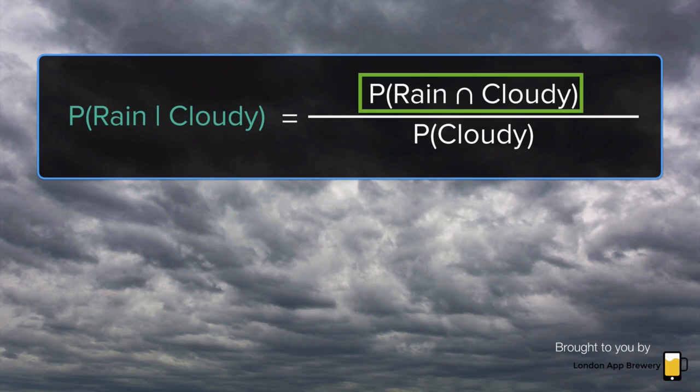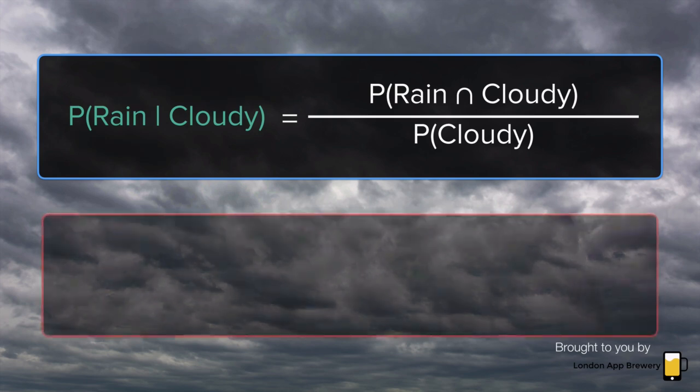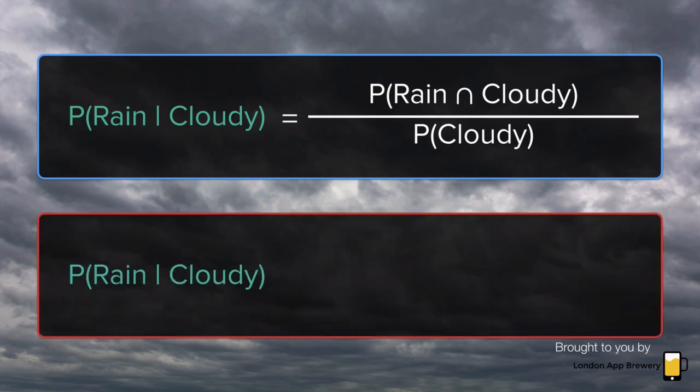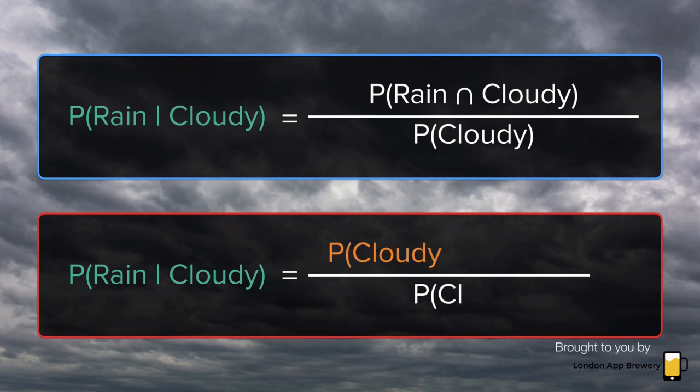Now it turns out one can phrase the conditional probability formula in another way. Instead of having this joint probability in there, we can have another conditional probability. Namely, given that it is raining, what is the probability of it being cloudy? Now, this is different from given that it is cloudy, what is the probability of rain? These two are not the same.